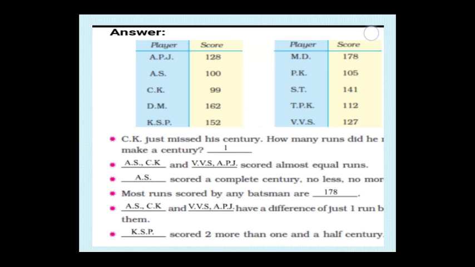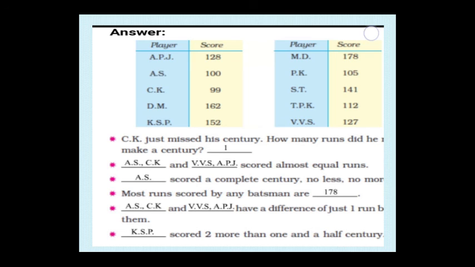Dash scored a complete century, no less, no more. Here, who scored exactly a century? It is not less than a century, not more than a century. It is AS only. AS scored exactly a century, 100. Next, the most runs scored by any batsman. See, most means more number of runs, I already told you.